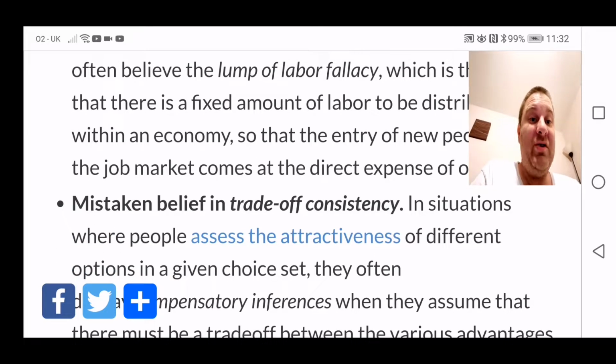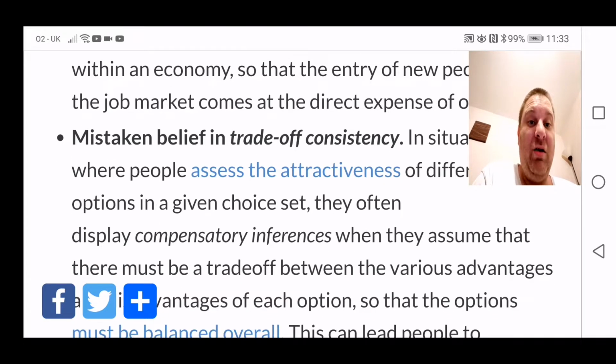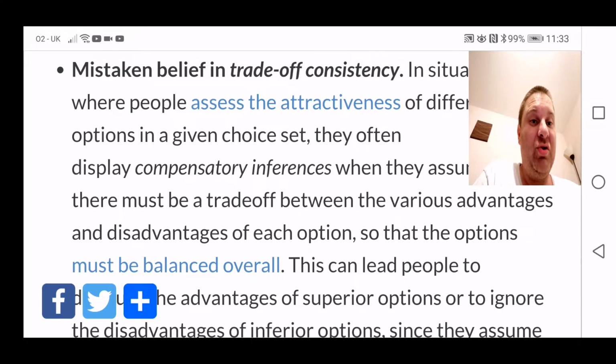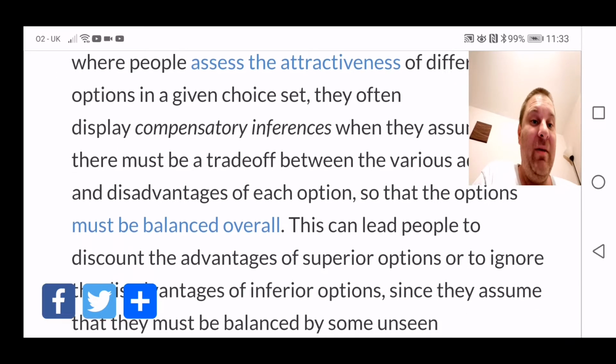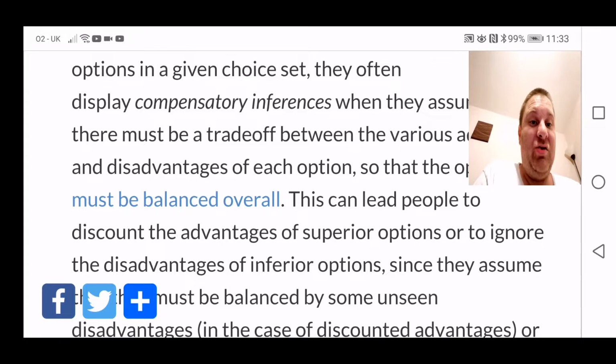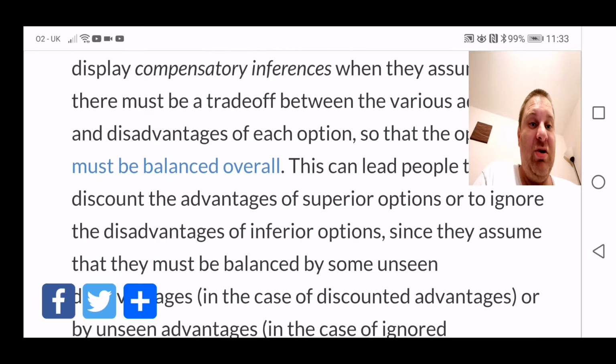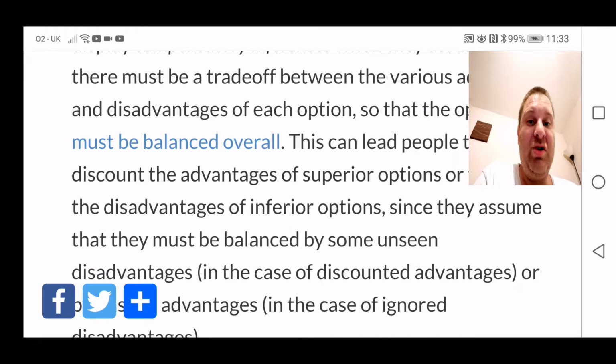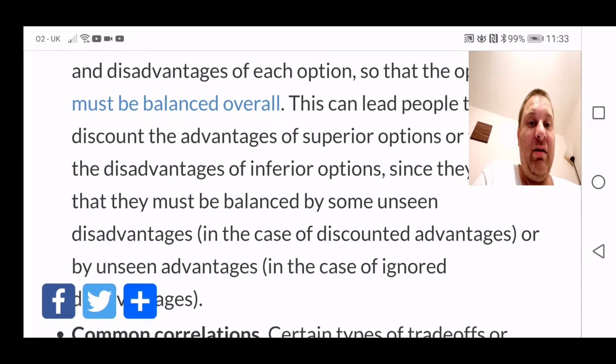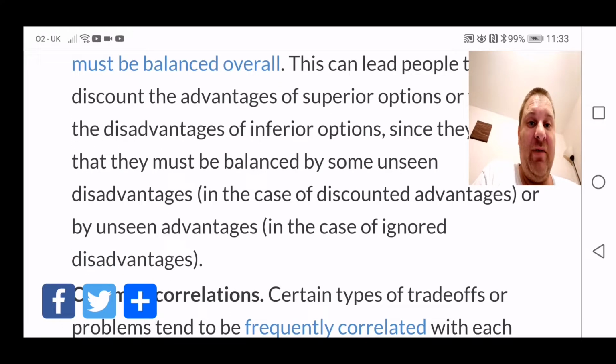Mistaken belief in trade-off consistency. In situations where people assess the attractiveness of different options in a given choice set, they often display compensatory inferences when they assume that there must be a trade-off between the various advantages and disadvantages of each option, so that the options must be balanced overall. This can lead people to discount the advantages of superior options, or to ignore the disadvantages of inferior options, since they assume that they must be balanced by some unseen disadvantages in the case of discounted advantages, or by unseen advantages in the case of ignored disadvantages.